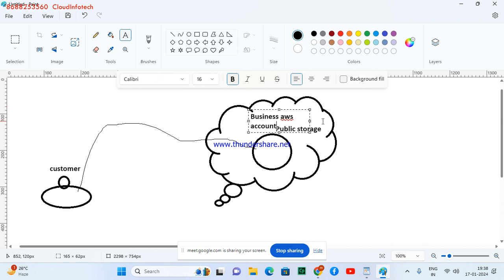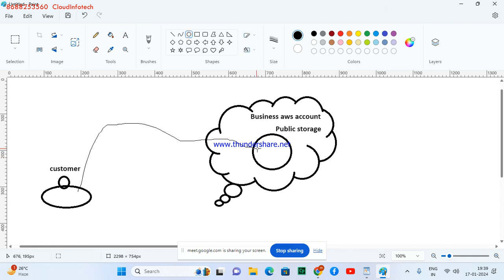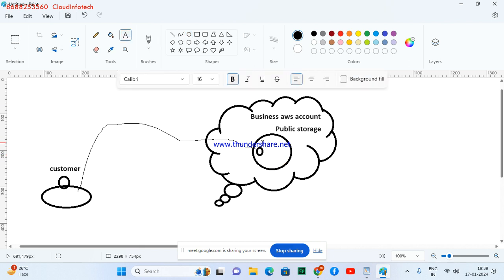In this account, I want to share space with customers publicly so they can store data here. To store something in S3, Amazon says you should have a container called a bucket. You need to create a bucket in S3, then you can allow them to store.